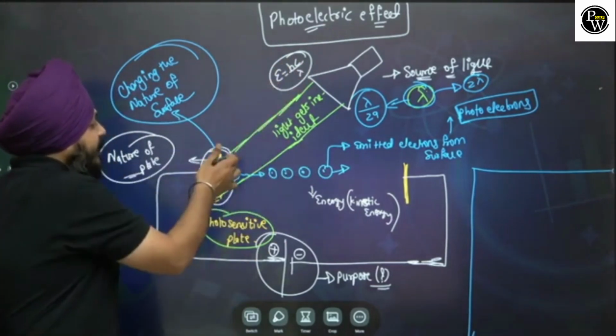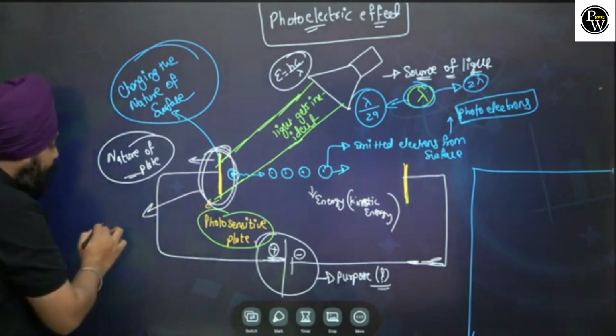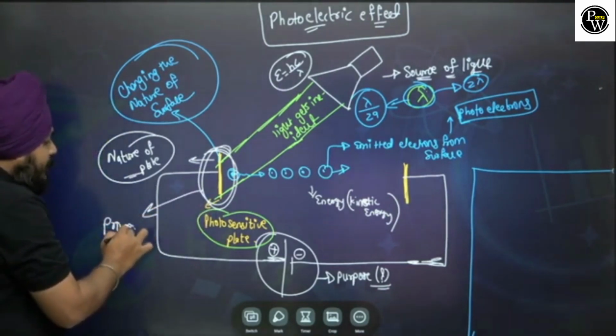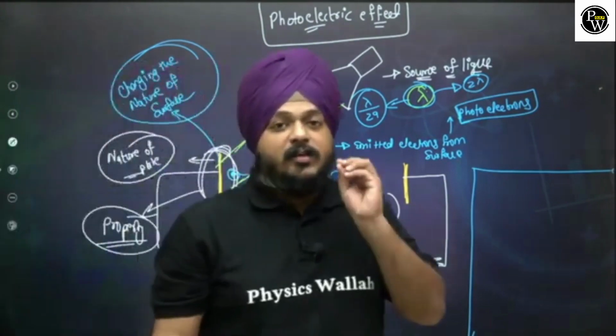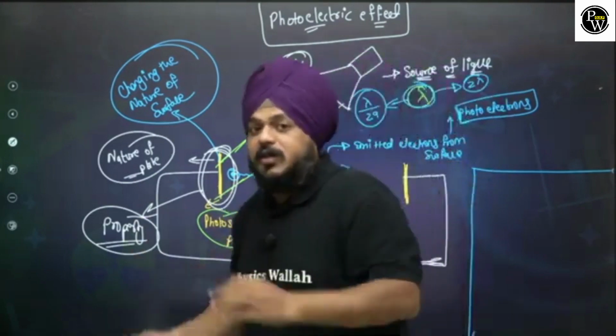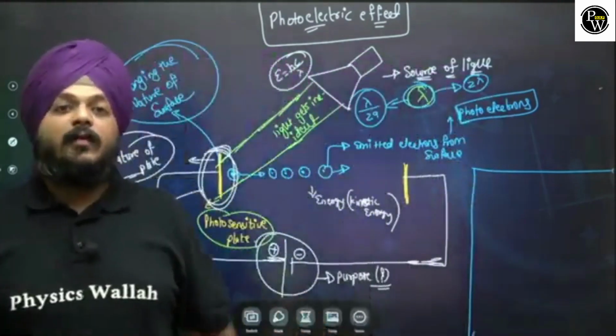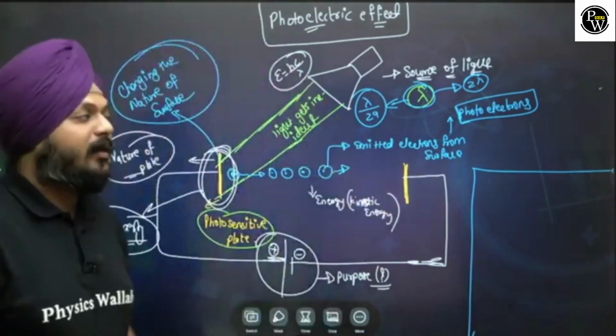If the light is getting incident on the photosensitive surface, there might be some property of this photosensitive surface. I told you all, there is a threshold value for this photosensitive surface beyond which the electrons will definitely get emitted.